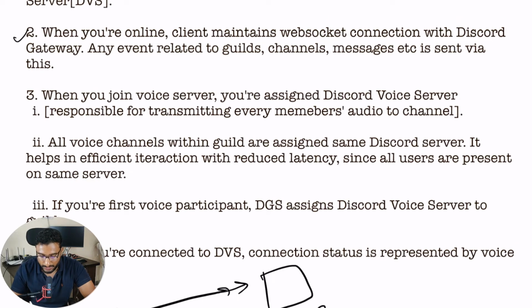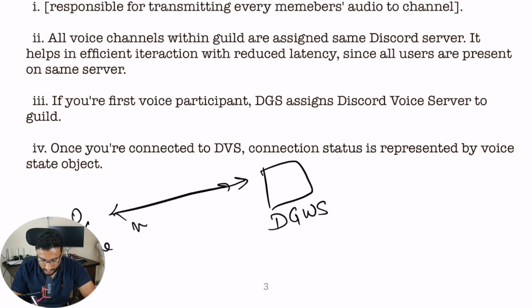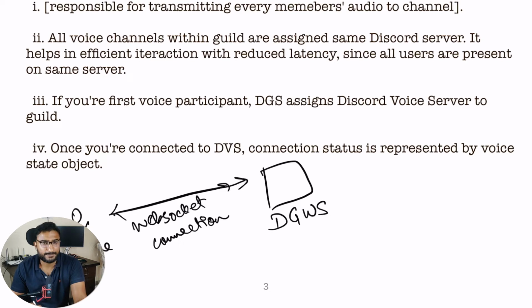So when the user is online, the client maintains a WebSocket connection with Discord gateway. Any event related to guilds, channels, messages is sent via this. So this is your WebSocket connection, which helps in any communication between the client and the Discord server. Let's say this specific channel, system design.